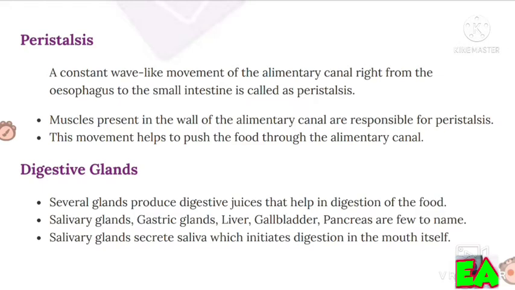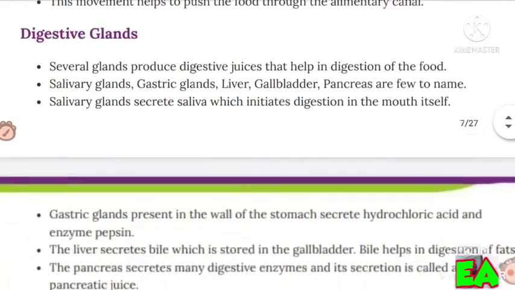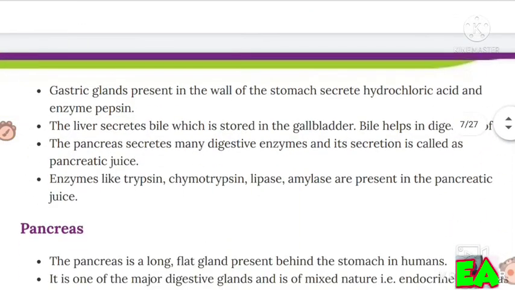Digestive glands. Several glands produce digestive juices that help in digestion of the food. Salivary glands, gastric glands, liver, gallbladder, pancreas are few to name. Salivary glands secrete saliva, which initiates digestion in the mouth itself. Gastric glands present in the wall of the stomach secrete hydrochloric acid and enzyme pepsin. The liver secretes bile, which is stored in the gallbladder.